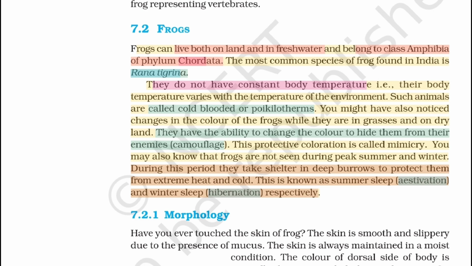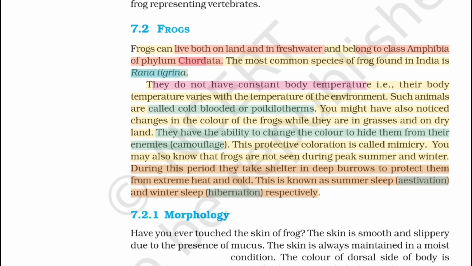7.2. Frogs. Frogs can live both on land and in fresh water and belong to class Amphibia of phylum Chordata. The most common species of frog found in India is Rana tigrina. They do not have constant body temperature, that is, their body temperature varies with the temperature of the environment. Such animals are called cold-blooded or poikilotherms.